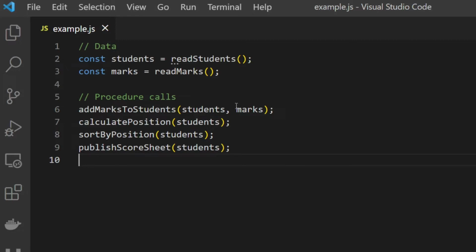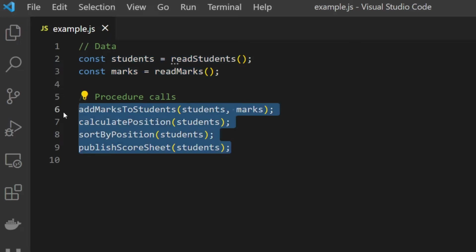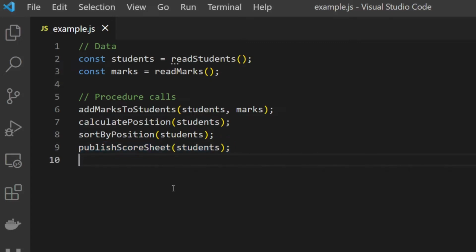So we read data from its source, then we have some procedure or function calls to help us create the solution. So for example, we add marks to students, calculate position of each and every student, sort students by position, and finally publish those score sheets. So this is kind of a procedural program where we are going in sequence, so solving a problem using smaller functions. It is true that it might not always be possible to go in a sequence.